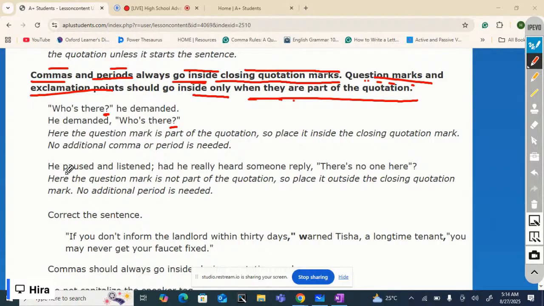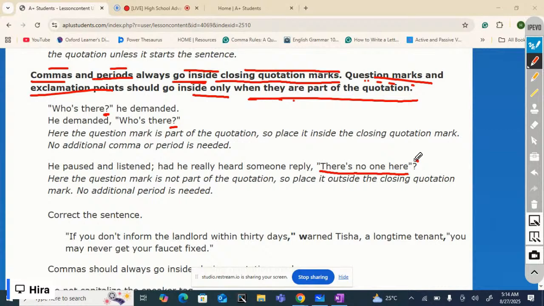Now let's read this one. He paused and listened. Had he really heard someone reply, "There's no one here"? In this example, the question mark is not part of the quotation. The quotation is, "There is no one here." So the question mark is not part of it. I should not encircle quotation marks here, I should just encircle the question mark.